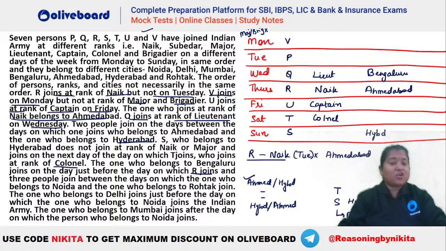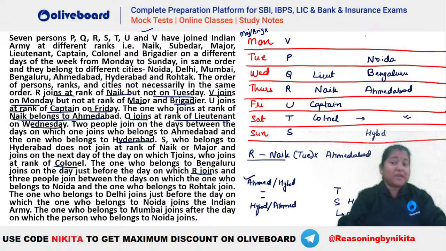So you can see that just before Noida we should have your Delhi. And also it is given the one who belongs to Mumbai joins after Noida. So you can see here that if you take your Noida here, at a gap of 3, 1, 2, 3, this will be your Delhi, right? And you can place your Mumbai also after Noida. But if you take your Noida here, you will not be able to place your Mumbai. So you can see Noida will be here, okay?